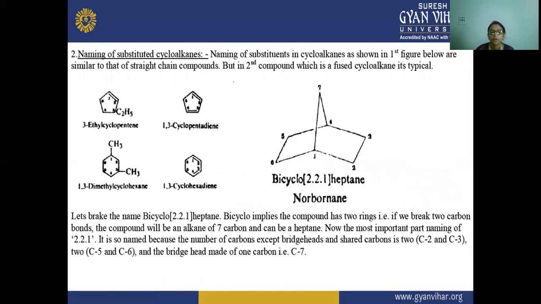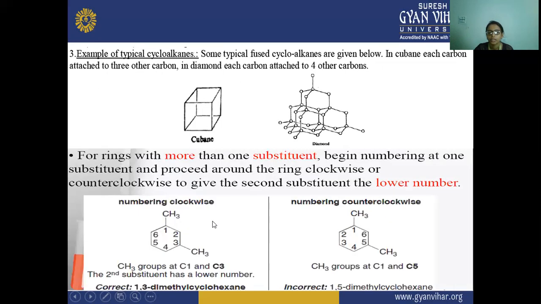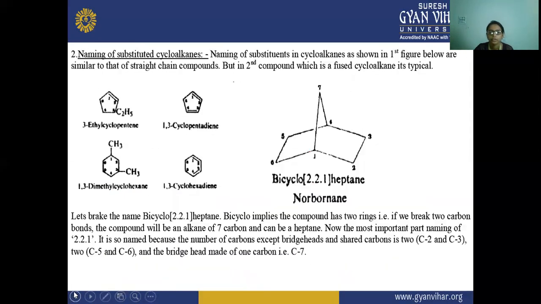Next, naming of substituted cycloalkanes. The naming of substituents in cycloalkanes, as shown in the first figure below, is similar to that of straight chain compounds. But the second compound, which is a fused cyclo chain, is typical. So this naming is typical. Let's break the name: bicyclo 2.2.1 heptane. This is a bicyclo molecule.